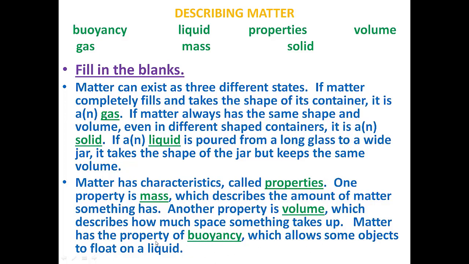Matter has the property of buoyancy. The answer is buoyancy, which allows some objects to float on a liquid. We studied about this buoyancy in our earlier sessions. When the upward force, the force exerted by the liquid on an object in an upward direction, is more than the weight of an object, then the object will float on the liquid.